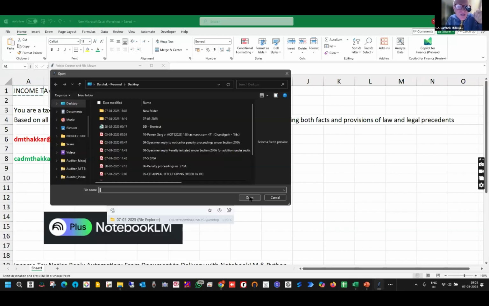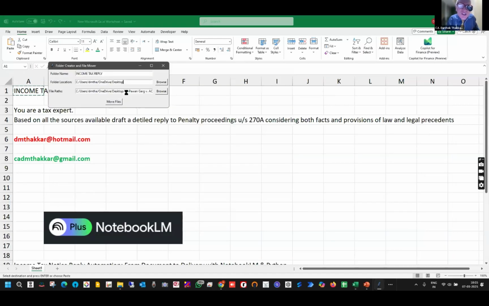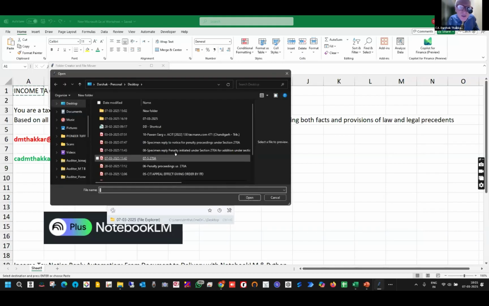Now I will tell which files I have to pick up. These are my source documents. So I pick up all the documents. See, I have numbered them here. I have to pick them up all together. So I will do it.